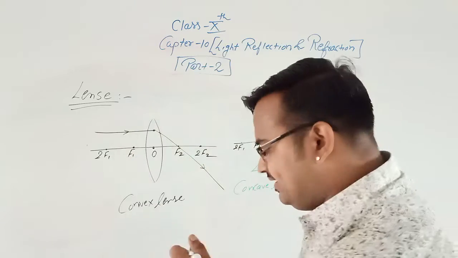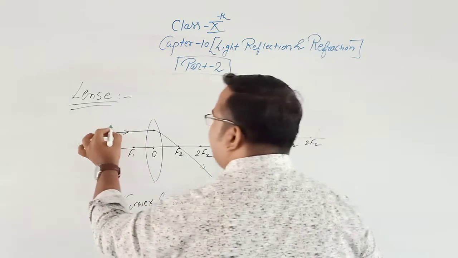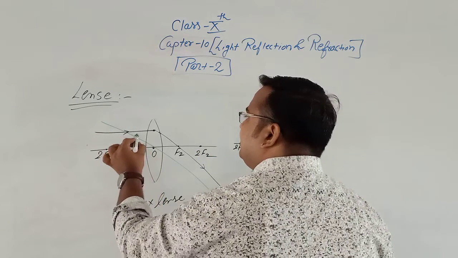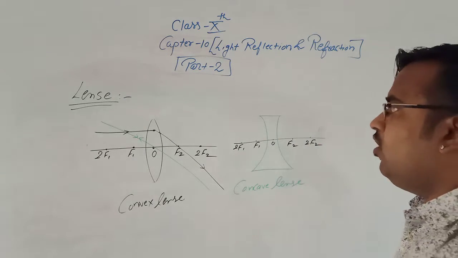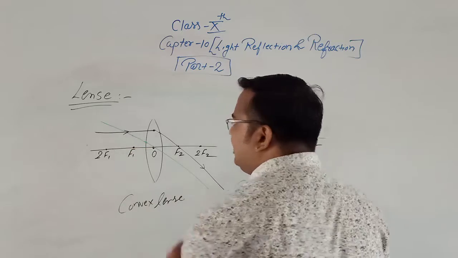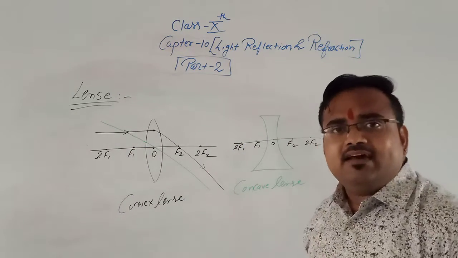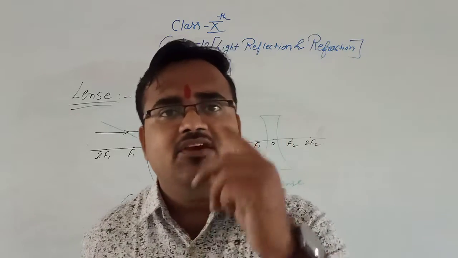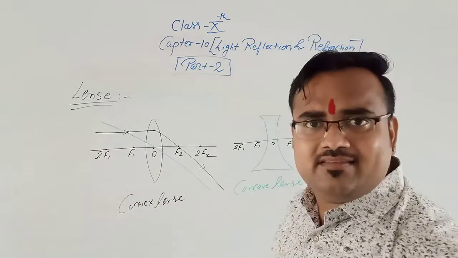And the second rule says that if the incident ray passes through the optical center, it follows the same path, that is, the ray passes undeviated. Write down the 2 rules. If the incident ray is parallel to the principal axis, it passes through the focus.